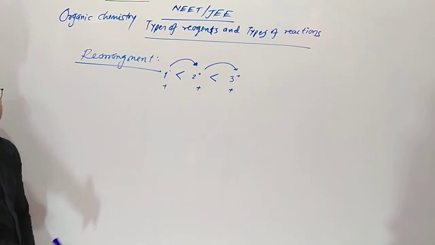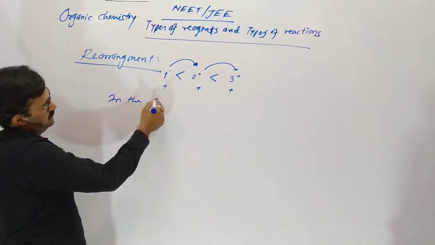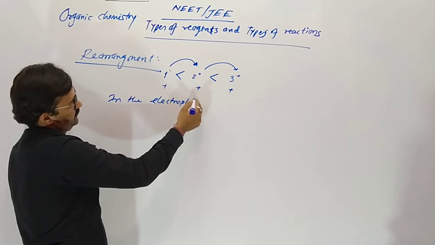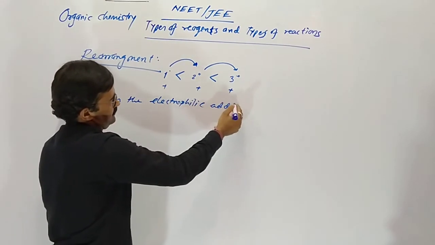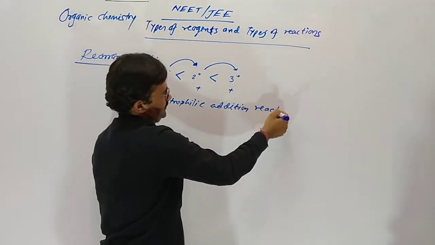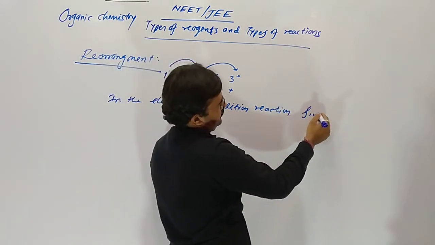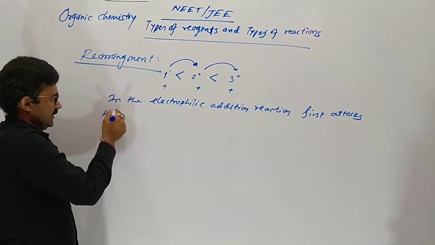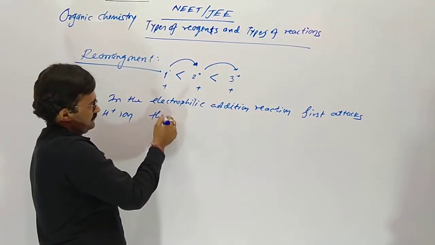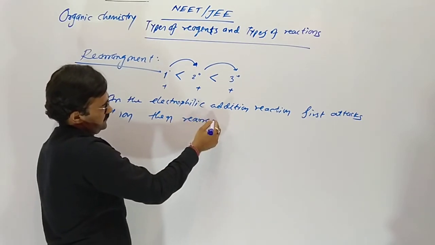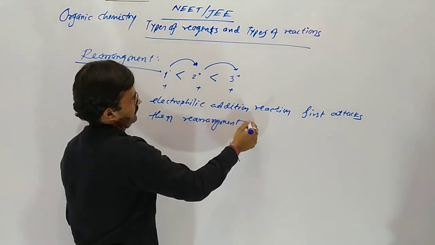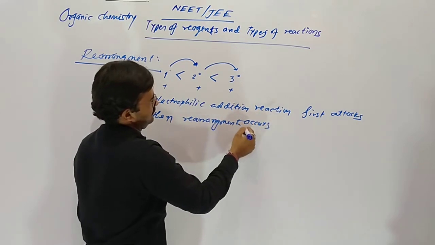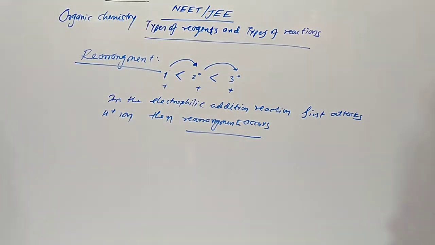In the electrophilic addition reaction, first H plus ion attacks, then rearrangement occurs. Yes, now you can see I am giving you an example.